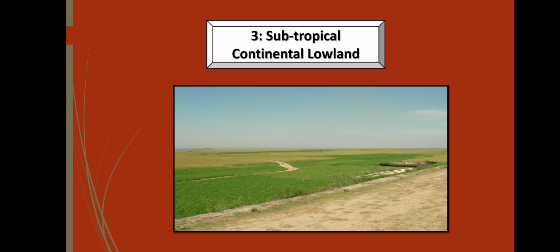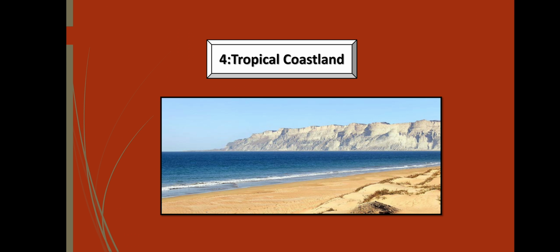The third one is subtropical continental lowland. As the name indicates, lowland means plain areas of Pakistan, and plains are vast stretches of flat land. And the last, the fourth climatic zone, is tropical coastland. It includes coastal areas of Pakistan, and coast or coastline means a line where land and water surface meet.